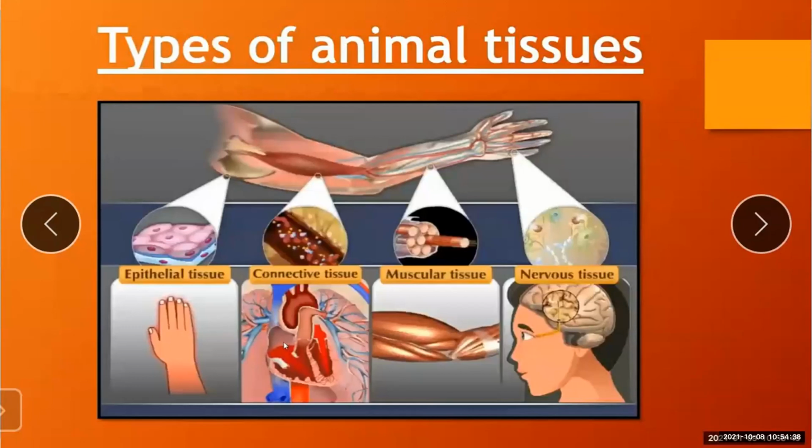The functioning of each of these organs depends on the tissues which are present in that organ. So the different types of tissues are epithelial tissue, connective tissue, muscular tissue, and nervous tissue. Now moving forward, up till here you understood the four different types of animal tissues. Repeat with me: epithelial tissue, connective tissue, muscular tissue, and nervous tissue.